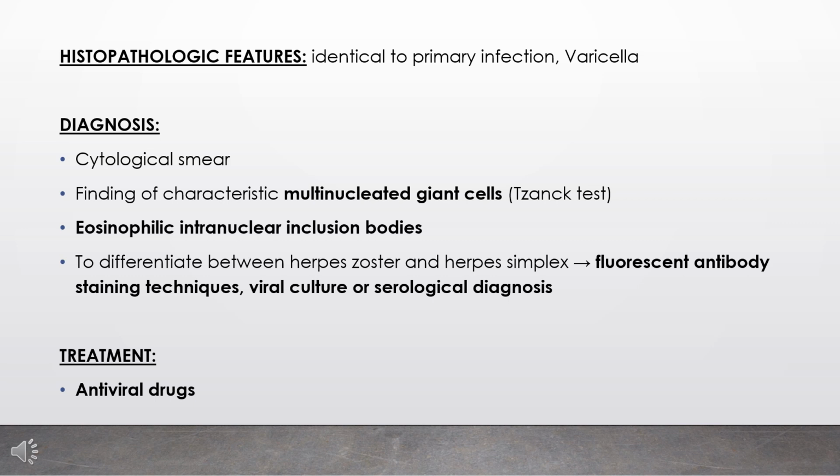Herpes zoster can frequently be recognized by the characteristic distribution of the lesion, although there may be a similarity to the lesion of herpes simplex infection. Skin lesions and oral lesions in particular may be easily identified as a viral disease by cytological smear, and the characteristic multinucleated giant cells and intranuclear inclusion bodies can be seen using a Tzanck test. However, this does not differentiate between herpes zoster and herpes simplex. This can be done by a fluorescent antibody staining technique, viral culture or a serological diagnosis.